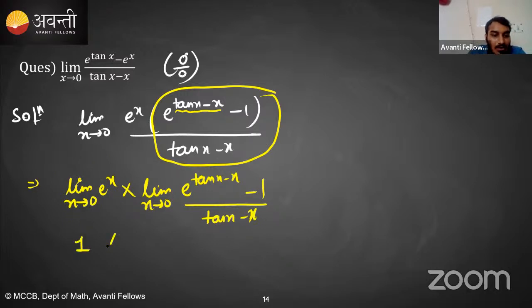So we get 1 into e raised to the power alpha minus 1 upon alpha, with alpha tending towards 0. This is 1, so 1 into 1. The answer is 1. Very good, JNV Bellari.